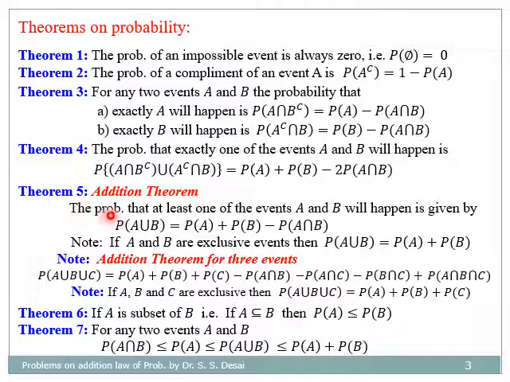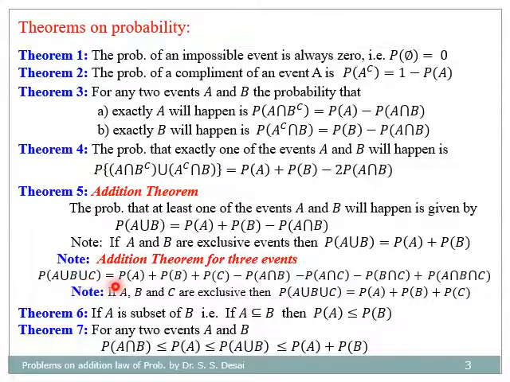So the other important theorem is the addition theorem on probability. The probability that at least one of the events A and B will happen is given by probability of A union B is equal to probability of A plus probability of B minus probability of A intersection B. So here if A and B are exclusive events, then probability of A intersection B becomes 0 and therefore the addition law for exclusive events becomes probability of A union B is equal to probability of A plus probability of B.